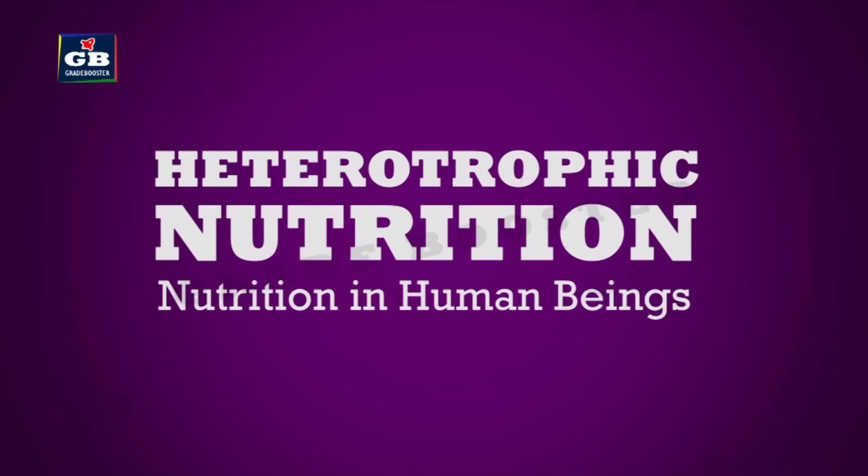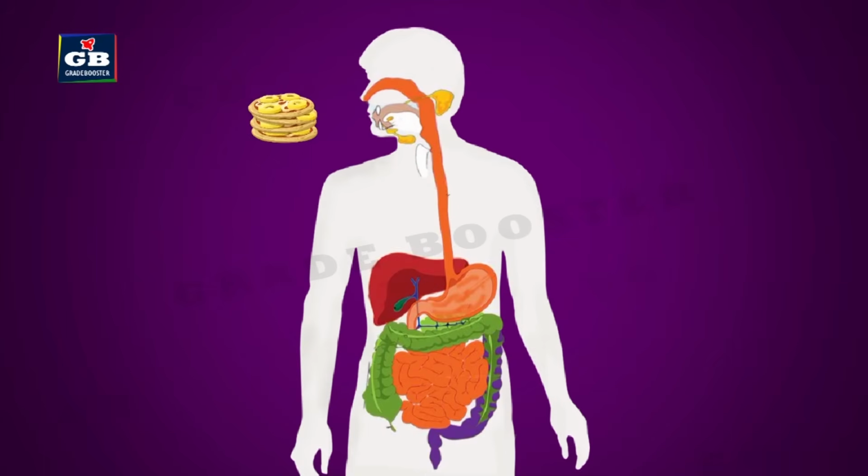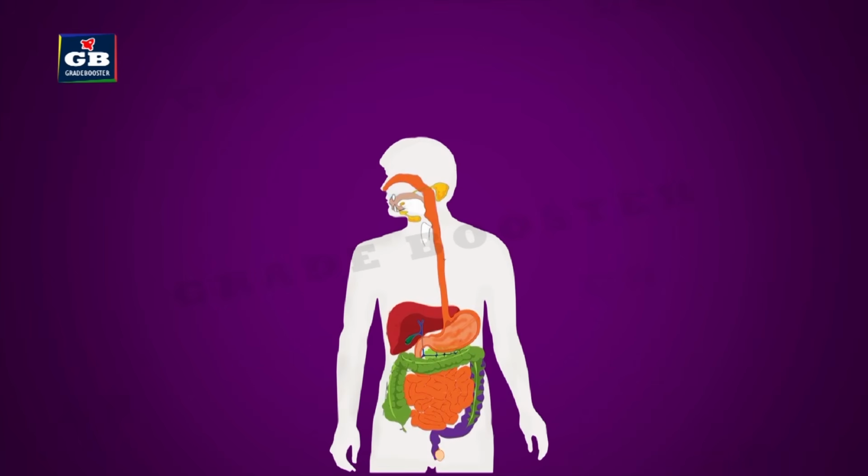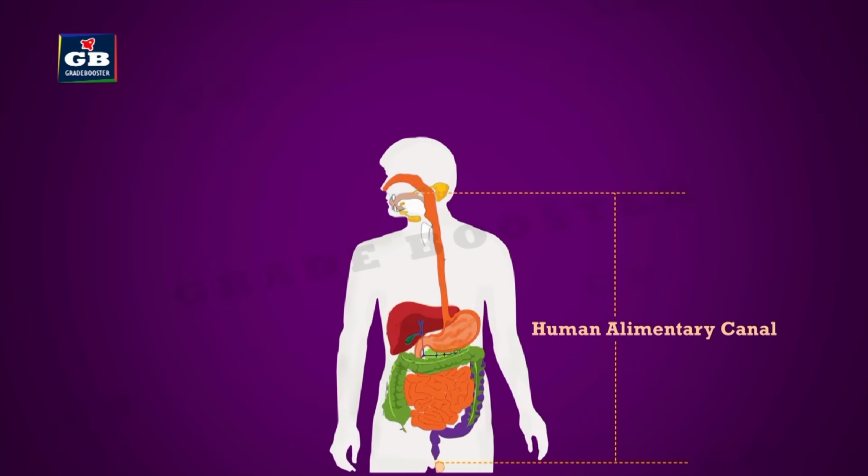Nutrition in human beings. Food enters our body through mouth. Our digestive system begins with mouth and ends with anus. Different parts of the digestive system are arranged like a long coiled tube. This tube is called alimentary canal.